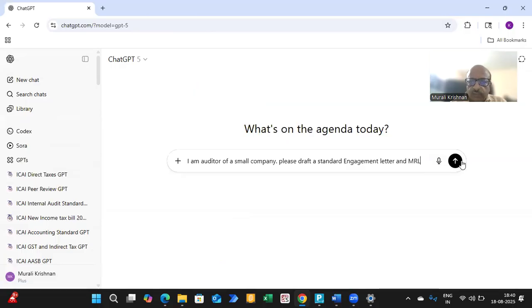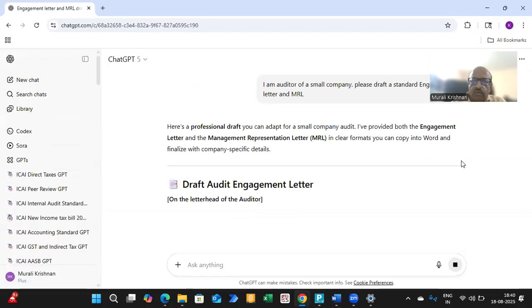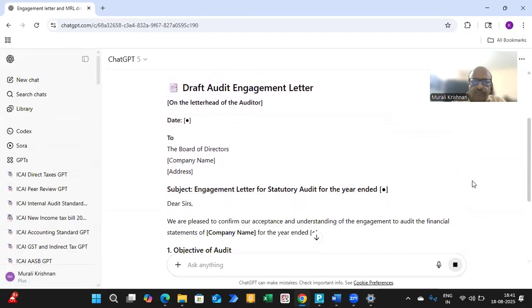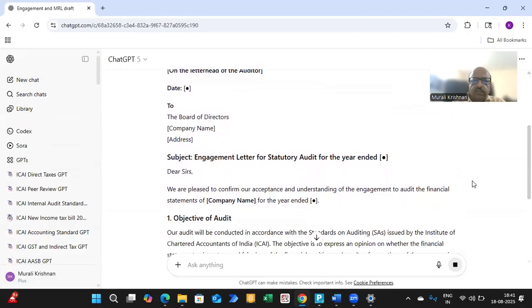If I copy paste it and just say yes, it is going to give you a beautiful engagement letter as well as an MRL. Now, what you need to be careful about is that you have to read through it to understand that everything is right. And accordingly, you can fill up the required places where there are placeholders, the date and other things, wherever you need to give it.